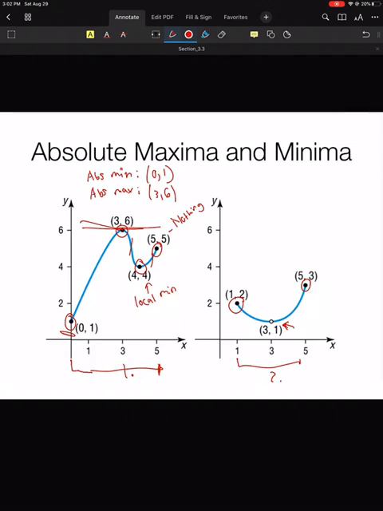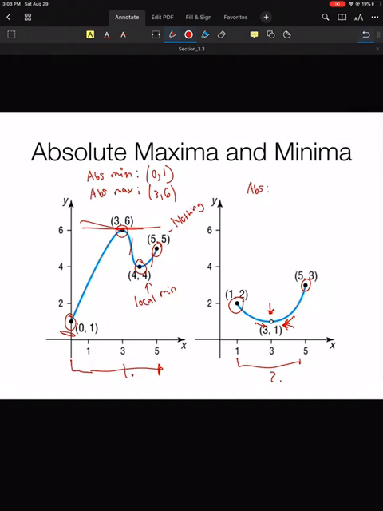Now, (3, 1) is an open circle, and an open circle there means that it doesn't actually exist at that single point. The function goes all the way up to the point on the left and the right side, but at that point nothing exists. And that's the part that's tricky here.